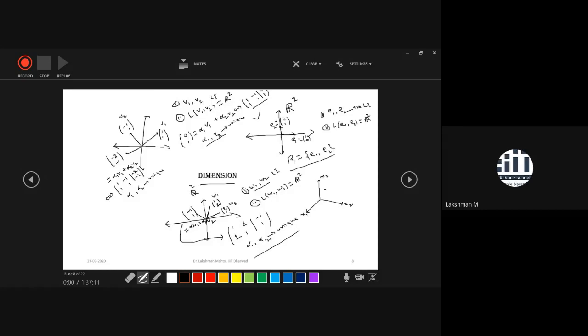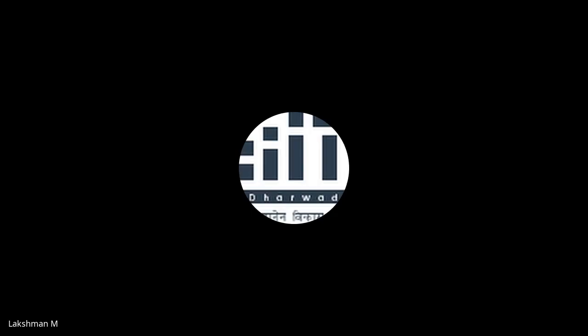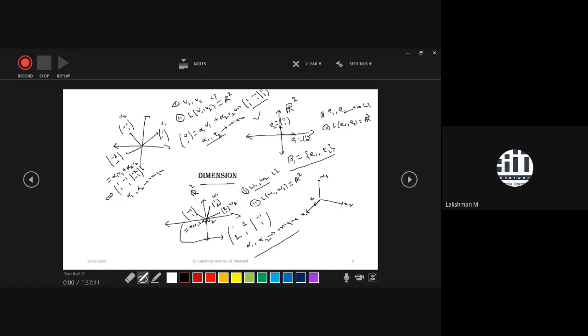Okay. So take the simplest direction, one direction along the x1 axis, that we are calling E1. E1 is a very standard notation, and E1, E2 all these. Another direction along the x2 axis we are calling E2, and another direction along the x3 axis we are calling E3. So E1 is what?